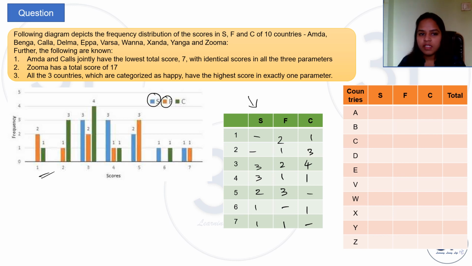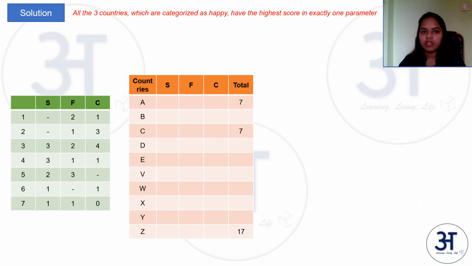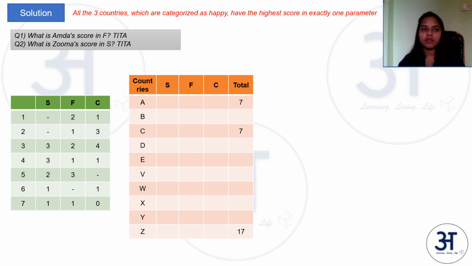So then this means that there are no countries which scored either a 0 or an 8 in any of these parameters. So let's begin with solving the questions. First, let us look at the questions asked. What is A's score in F and what is Z's score in S? So we need to find A's score in F, this part, and Z's score in S, this part.